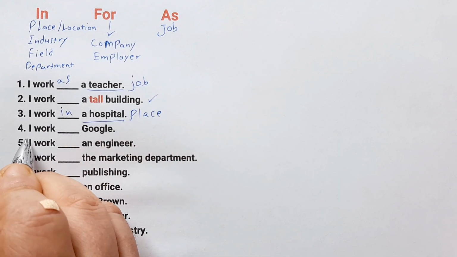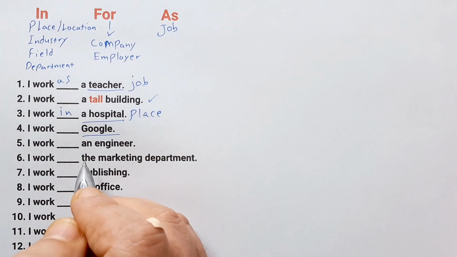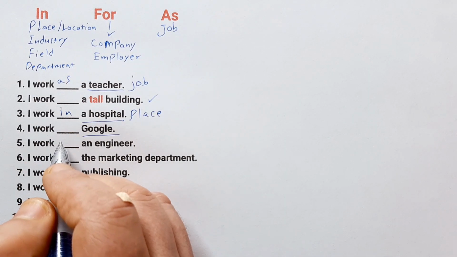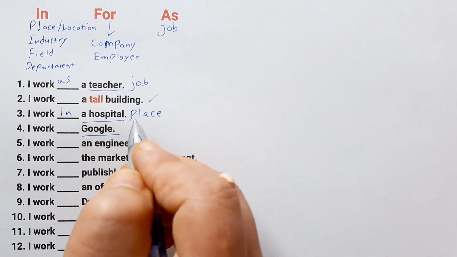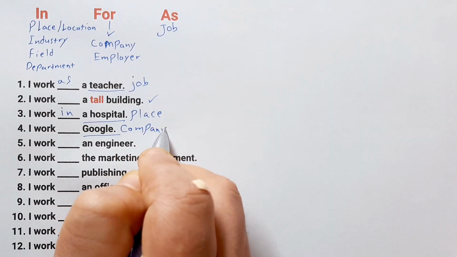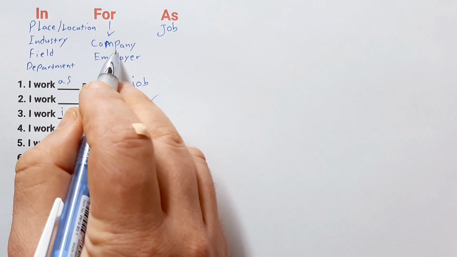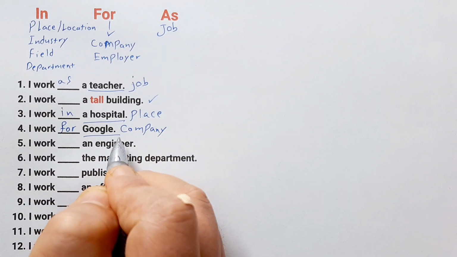Number 4, I work blank Google. What is Google? Is it industry or a name of company or job? It's the name of company. And here we said for the name of company we use for. We say, I work for Google.